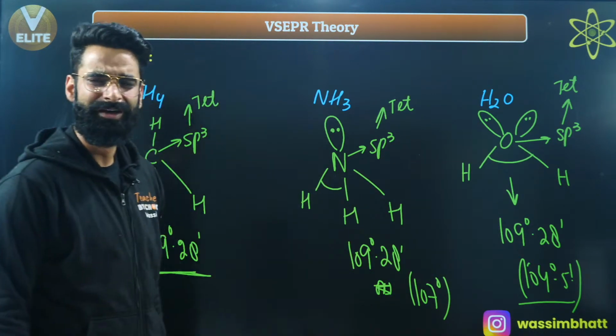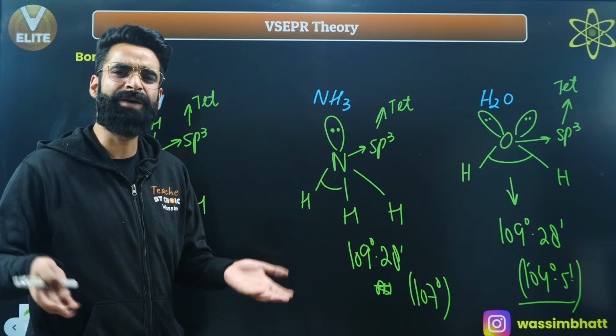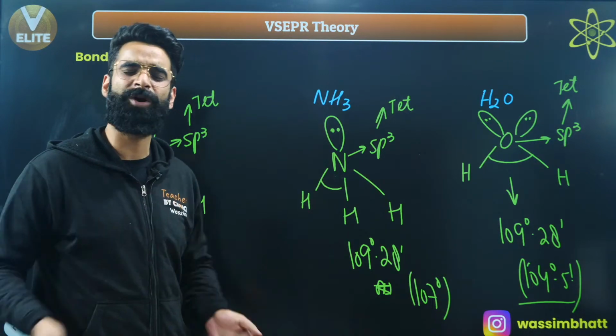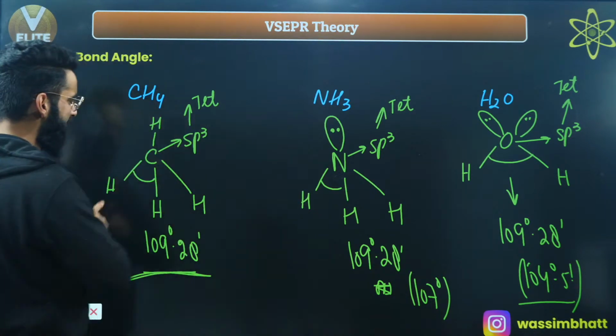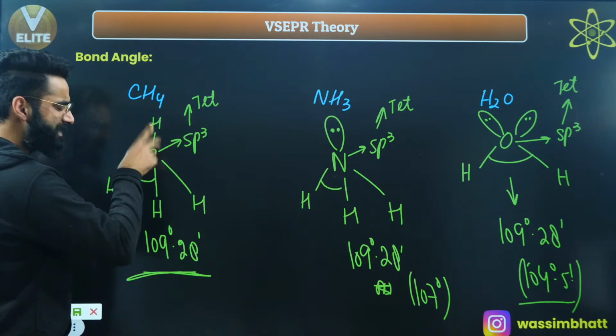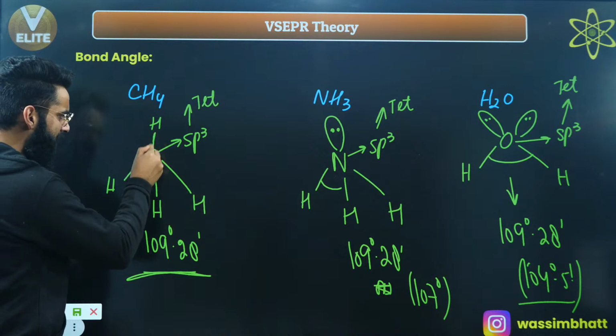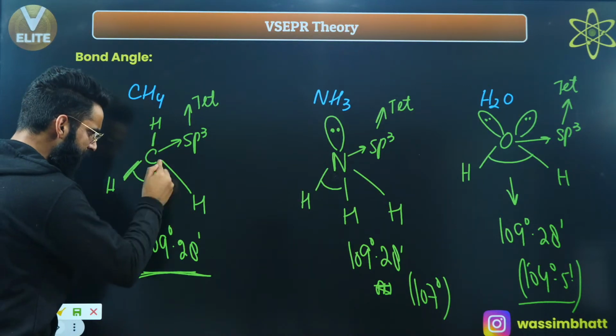What is the reason? The reason is the repulsions, either between lone pairs, or between lone pairs and bond pairs, or between bond pairs, right? See, if you talk about this CH4, everywhere you can see only a single type of repulsion, between bond pair and bond pair, right?